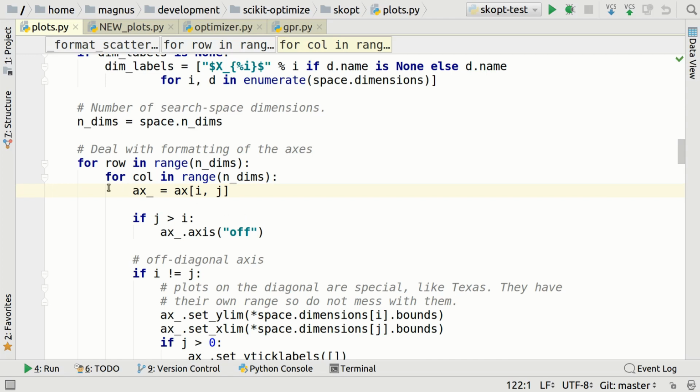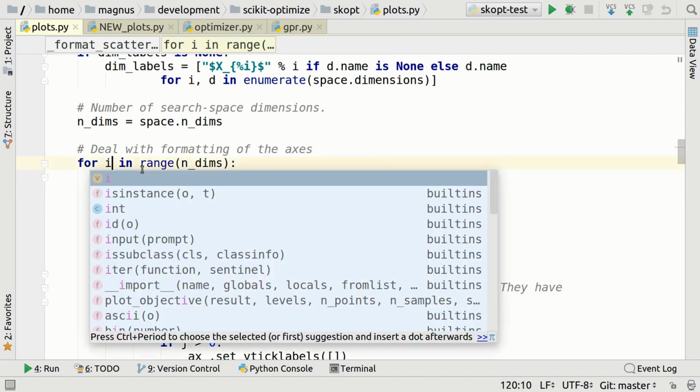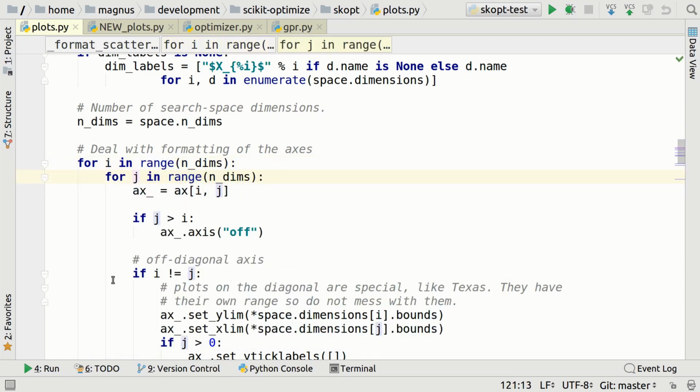Let's have a look. So let's count the nesting depth. Alright? I need to have my big calculator out here. Just a moment. Okay, I'm counting now. 1, 2, 3. 3 again. So let's change this back so we don't get too confused. So we are looping over i and j. So if j is greater than i, we do something with axis off.